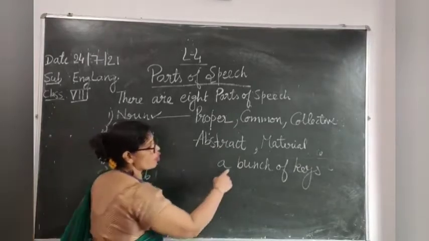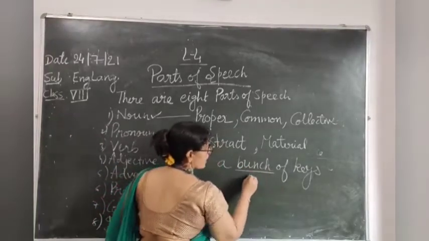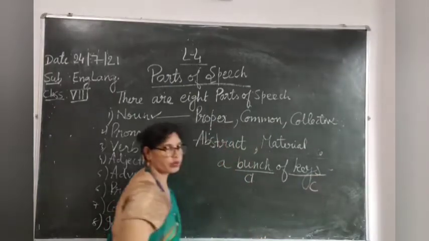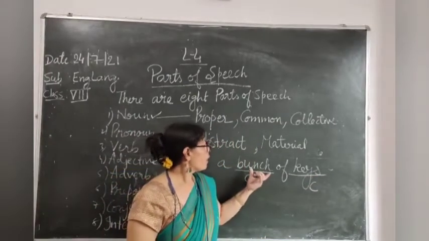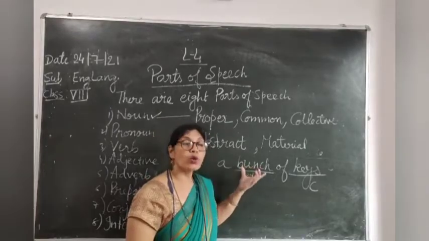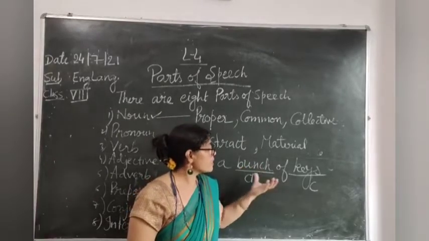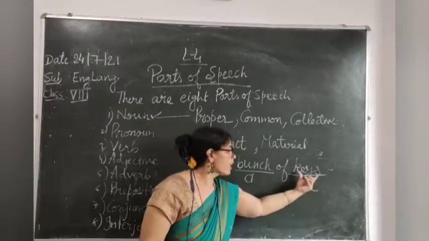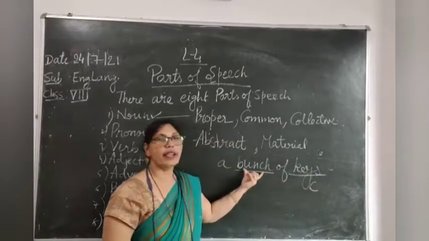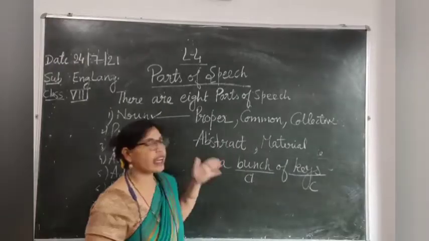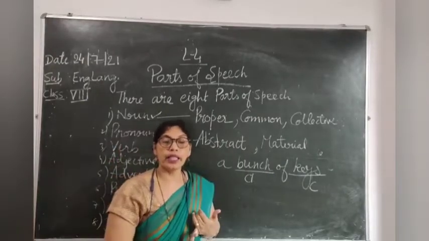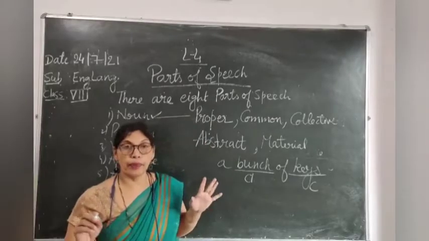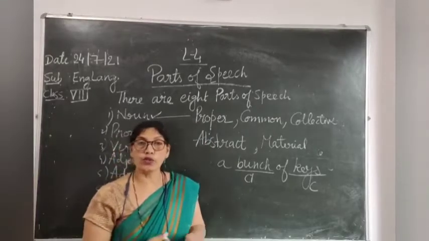Here bunch is a collective noun and keys is a common noun. In the bunch, whose collection is there? There is a collection of keys. And keys are the common noun. The collection of keys is said to be a bunch. In the same way, there are many examples like army, gang, pride of lions, swarm of bees, class of students.